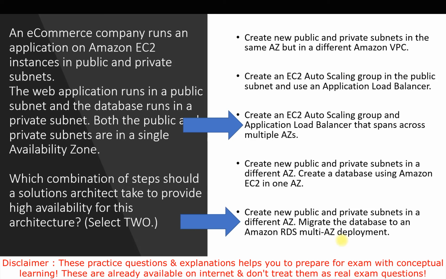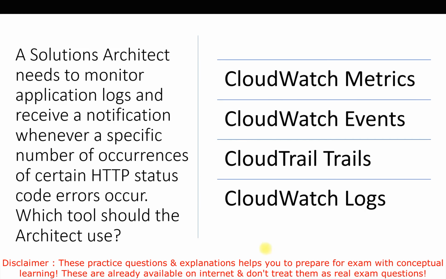Let's talk about the next question now. In this question, they are asking: a solution architect needs to monitor application logs and receive a notification when a specific number of occurrences of a certain HTTP status code error occurs. Which tool should the architect use? The options we have are CloudWatch metrics, CloudWatch events, CloudTrail trails, and CloudWatch logs.